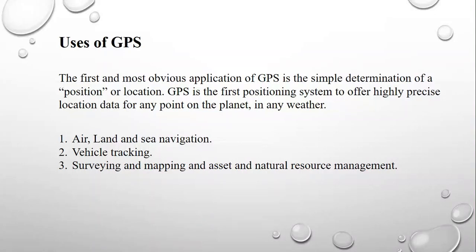The first and most obvious application of GPS is the simple determination of a position or location. GPS is the first positioning system to offer highly precise location data for any point on the planet in any weather. It is used for air, land, and sea navigation, vehicle tracking, surveying and mapping, and asset and natural resource management. I hope these many points are clear to you,